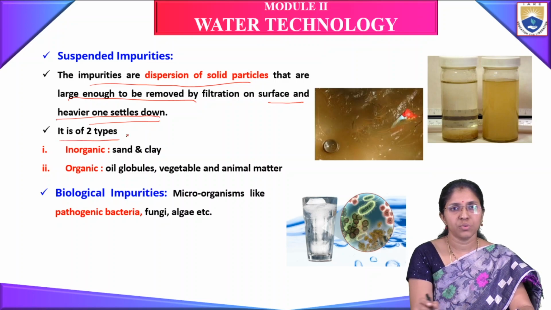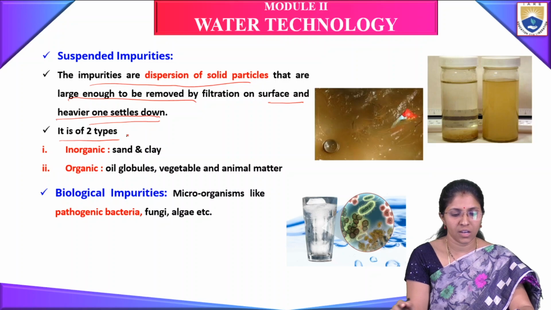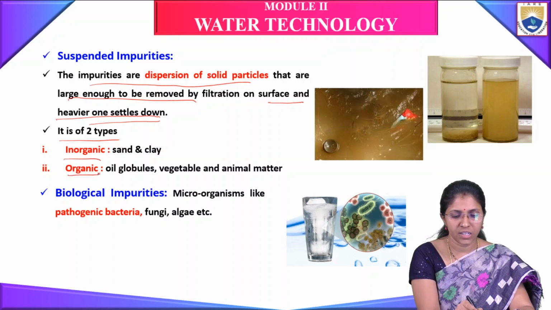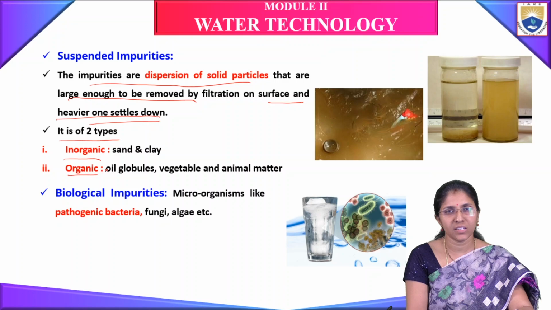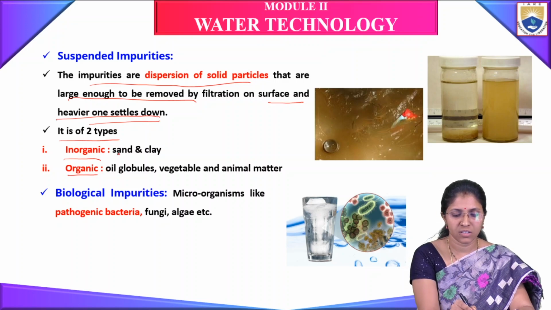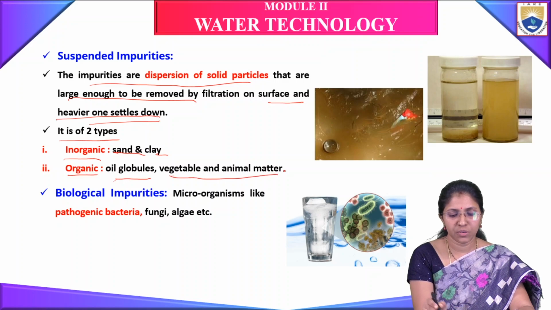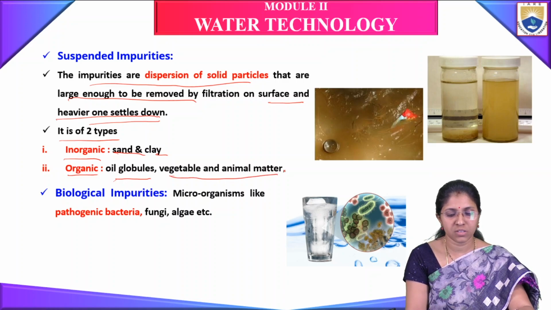It is of two types: inorganic and organic. Examples of inorganic suspended impurities are sand or clay. Organic suspended impurities are oil globules, and vegetable and animal matter.